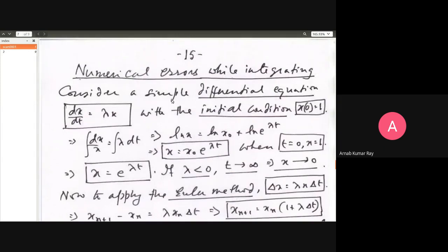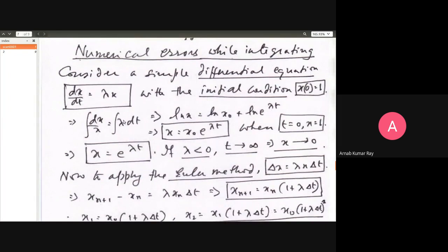Here is the discussion. Consider a simple differential equation, dx/dt is equal to lambda times x. With the initial condition, at t equal to 0, x is equal to 1. Integration is a very simple thing. You should be experts by now. dx by x is equal to lambda dt. Integrated, it will give you log x equals log x naught plus lambda t, which I'm writing as log e raised to lambda t. So x is equal to x naught e raised to lambda t. That is my integral solution.